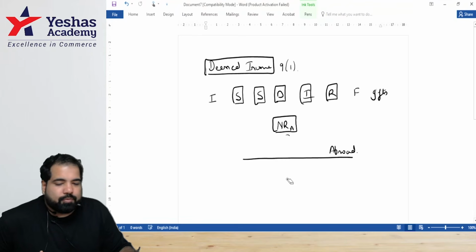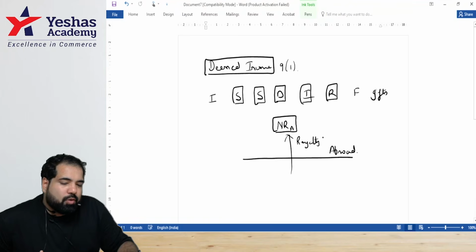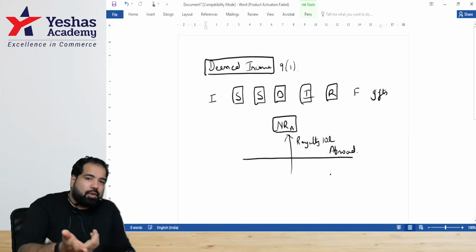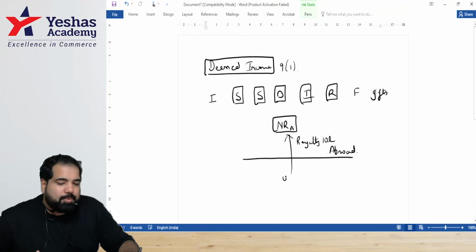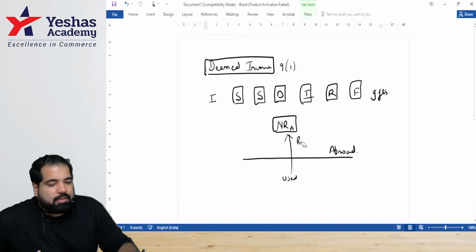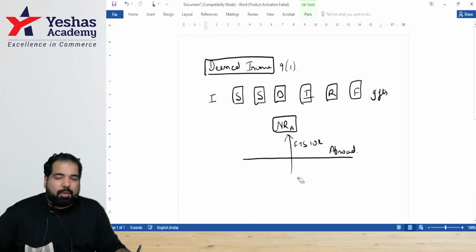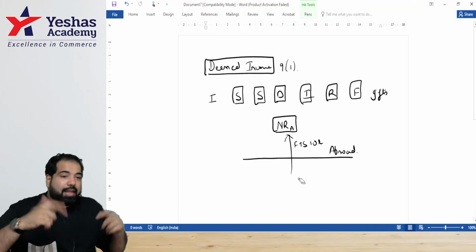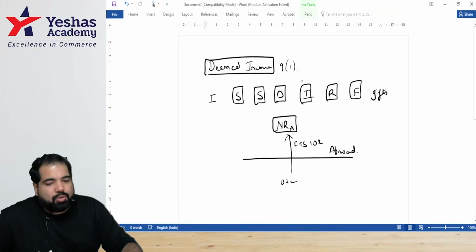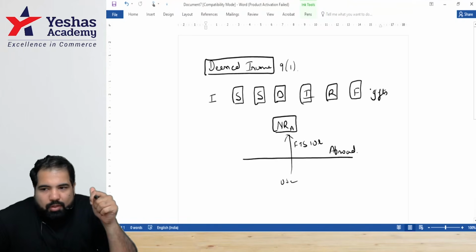Next, royalty. Where is this guy? Abroad. What is he earning now? Why are we so bothered to tax his royalty of 10 lakhs, for example, guys? Because on royalty, what do you earn royalty on? Patent. The patent is being used where? In India. And last, guys, he's earning fees for technical services. Again, 10 lakh. Why are we so interested? Because he's earning some fees, but the technical services which he has given have been used where? In India.